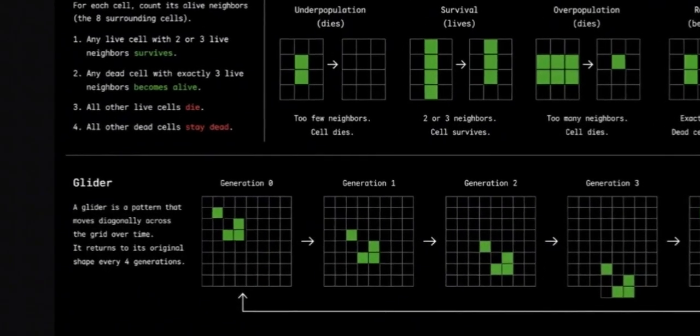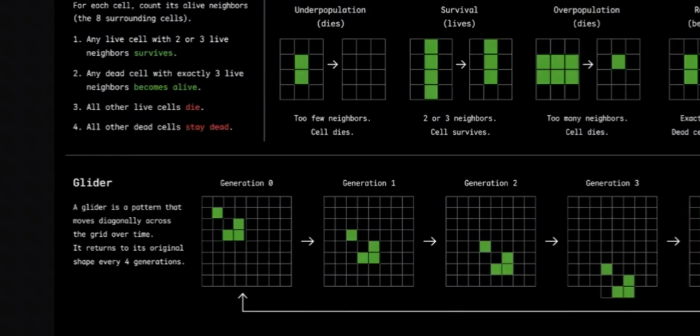The intuition is simple: too few neighbors, the cell dies of underpopulation. Too many neighbors, it dies of overpopulation. Just the right number, it survives. And with exactly 3 neighbors, conditions are perfect, and new life appears. From these rigid, simple rules, infinitely complex patterns emerge.